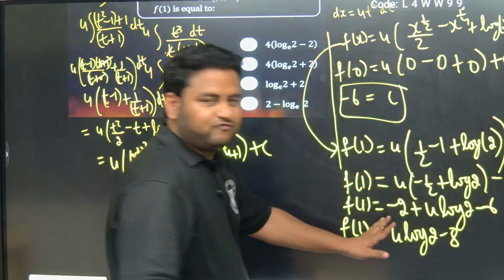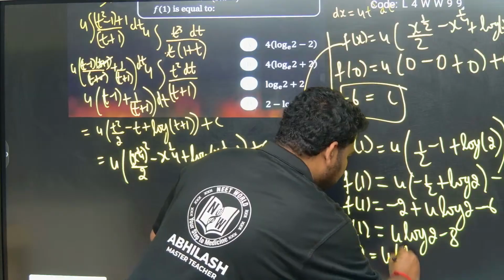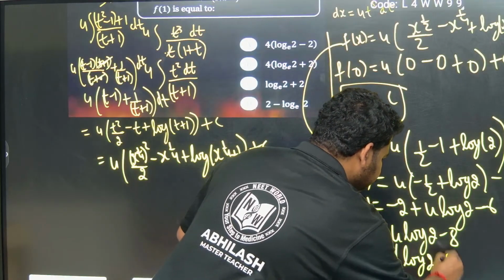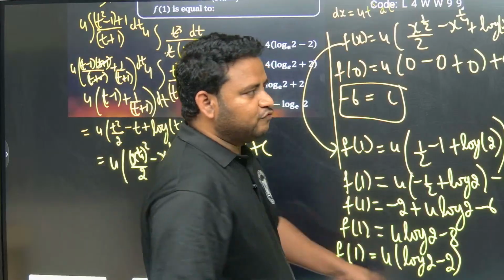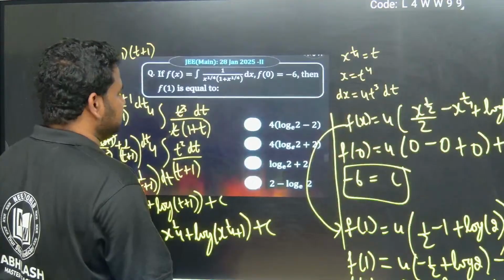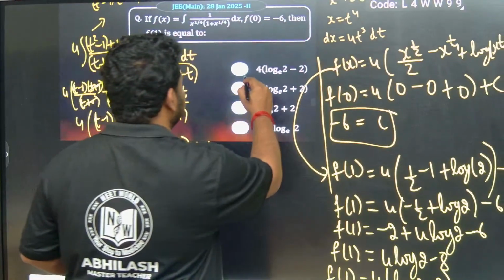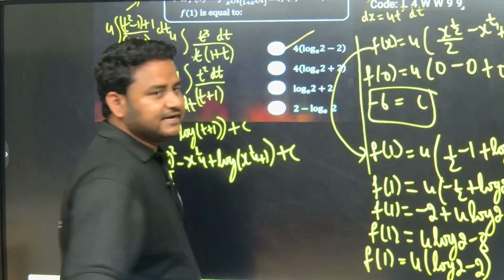Now if I take 4 common, f of 1 will be equal to 4 times log 2 minus 2. So we got the answer as 4 times log 2 minus 2, which is option A. Option A is the right answer to this question.